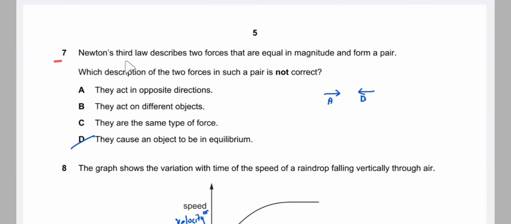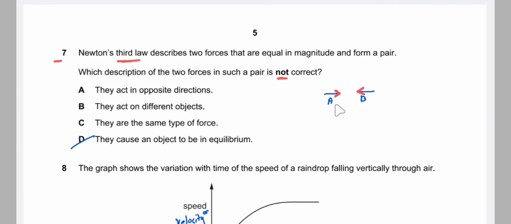In question number 7, Newton's third law describes two forces that are equal in magnitude and form a pair. That is Newton's third law. Which description of the two forces in such a pair is not correct? So which description is not correct? So first of all, for Newton's third law, we know that forces are equal in magnitude, forces are acting in opposite directions, and forces are acting on mutually opposite bodies.